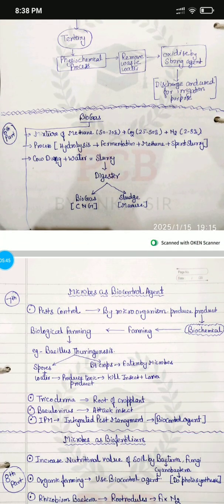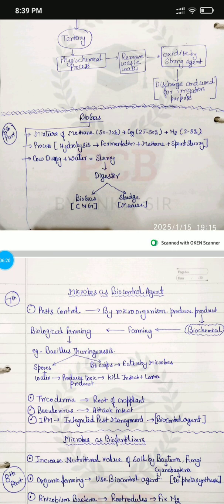Then the next one is biogas. Actually, biogas is a mixture of methane 50 to 70%, CO2 25 to 50%, and nitrogen 2 to 8%. The process is firstly hydrolysis, then fermentation, then methane is produced, and the slurry is left. This cow dung when mixed with water forms a slurry which goes inside the chamber in the digester. There is one tank inside the earth which acts as a digester, where two things are formed.